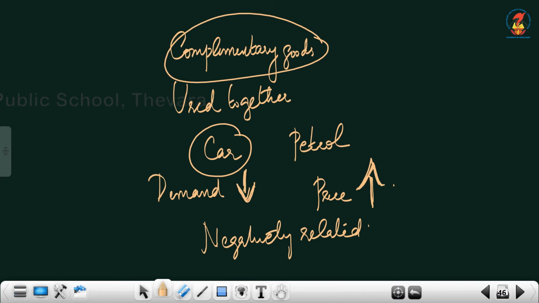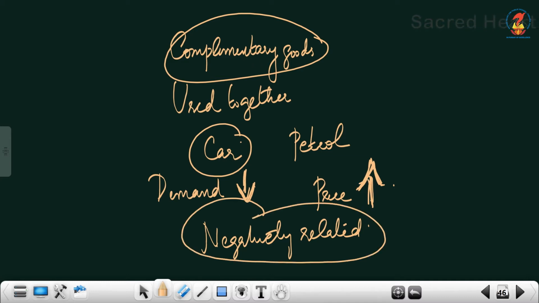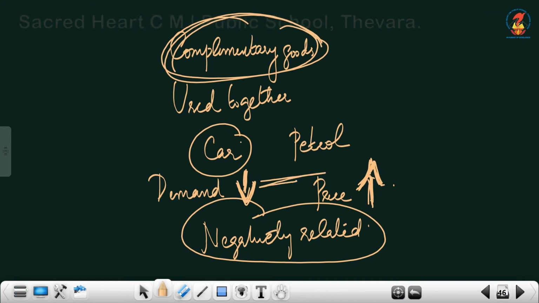So here we can find one arrow is going down and the other arrow is going up. Therefore, what can we write? The price and the demand of complementary goods are negatively related. The price and the demand both are going in different directions. The price and the demand both are moving in opposite directions, so complementary goods are negatively related. Why is it negatively related?